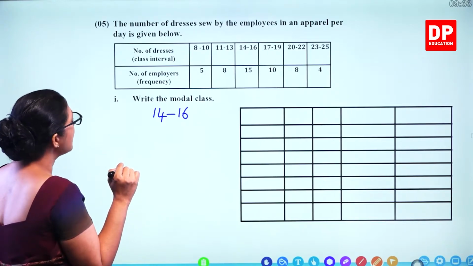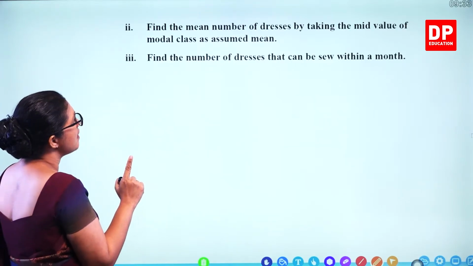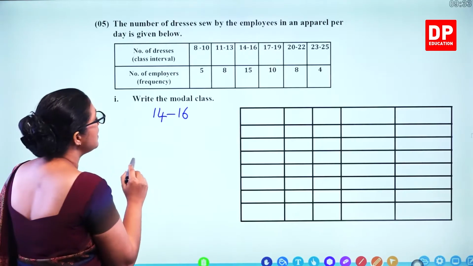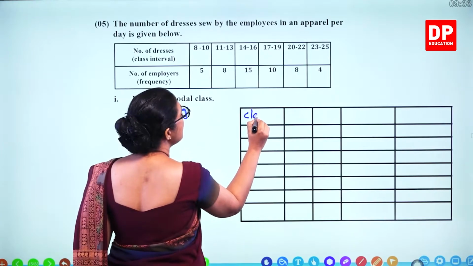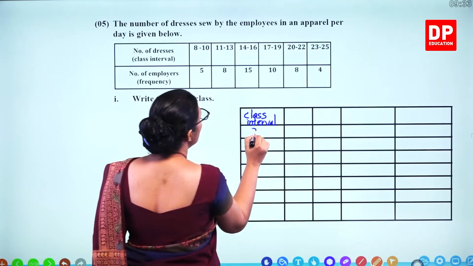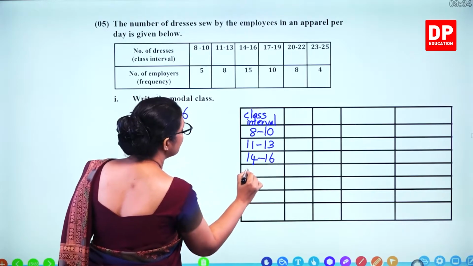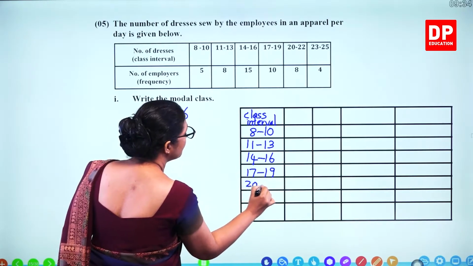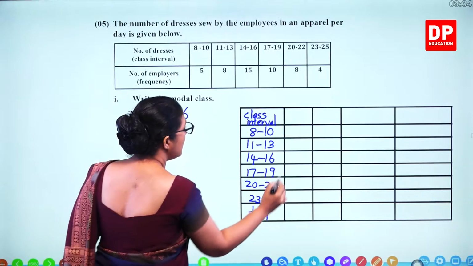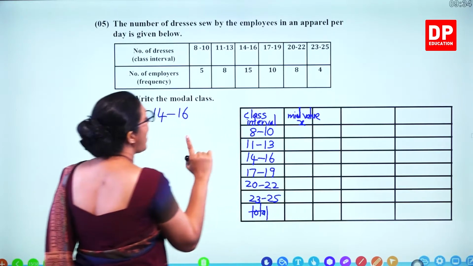Then the second part says find the mean number of dresses by taking the mid value of the modal class as the assumed mean. So we'll do it here, finding the mean. Here is the class interval. We have to write down all these, and we need the total and calculate the mid value. Mid value is the x value. So add and divide by 2.